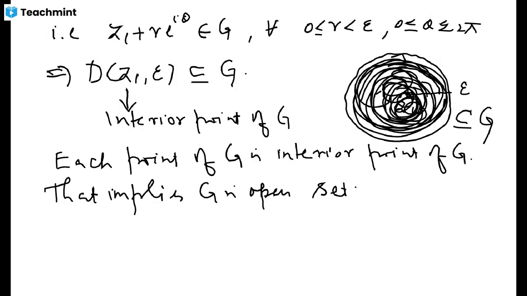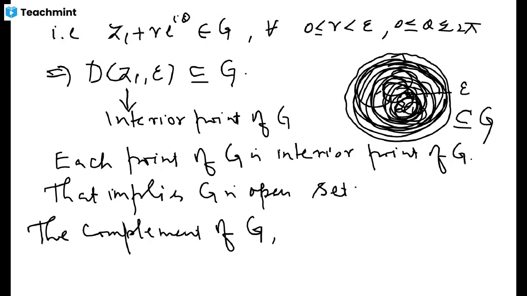Now we need to show that G is closed as well. To show that G is closed is equivalent to showing that its complement is an open set. And what is its complement? G is the set where u(z) is equal to m.